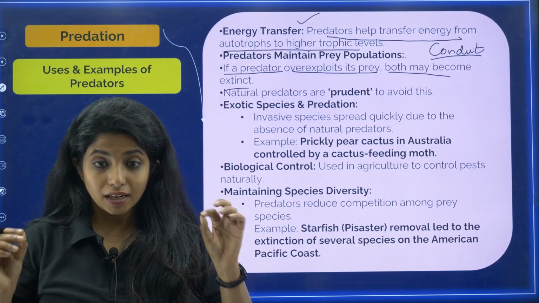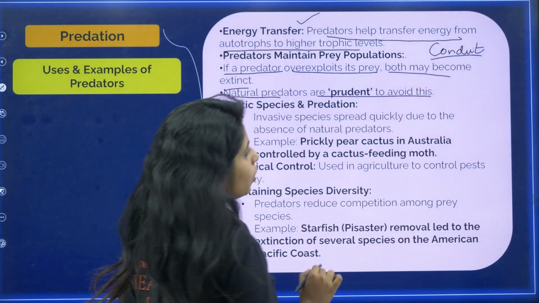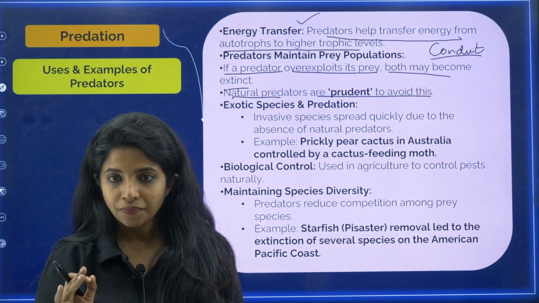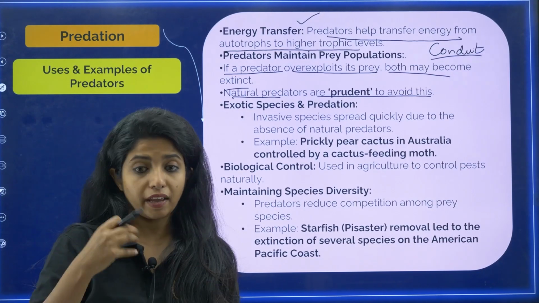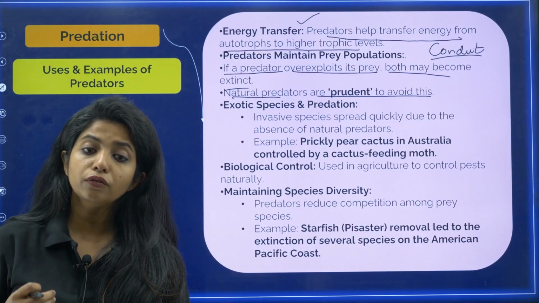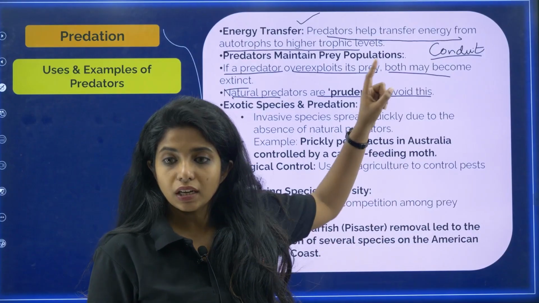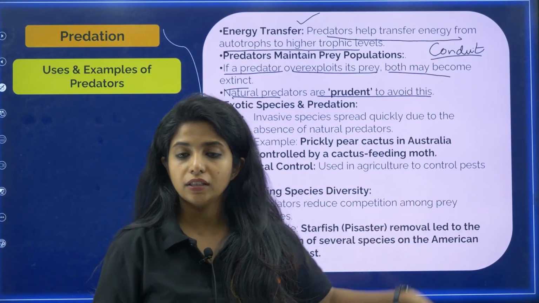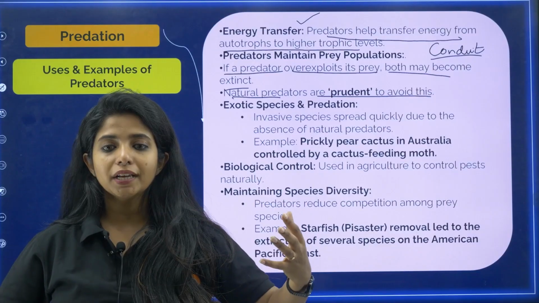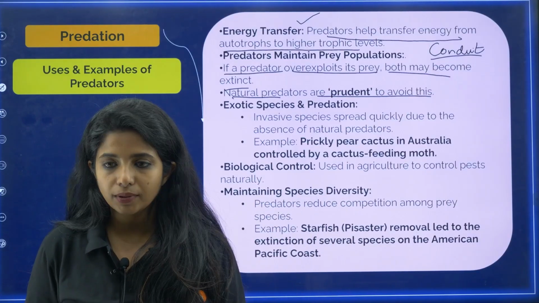So, there is one very important thing that you have to remember. Natural predators are prudent to avoid this. Basically, they have that mind: I cannot do that, because if I'm a tiger and I eat all the deer, I would not have food later on. So, they are very much prudent, my dear children. They are conduits because they act as a connecting link between energy transfer. They are prudent because they make sure that they are not over-exploiting the prey population, because at the end, they might only suffer because of the same thing.